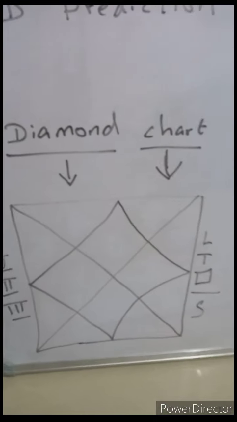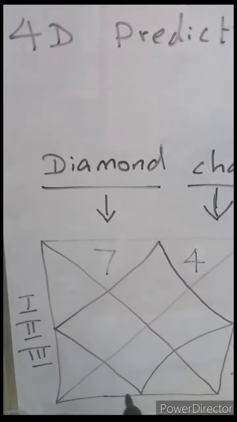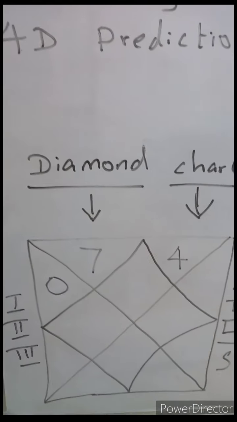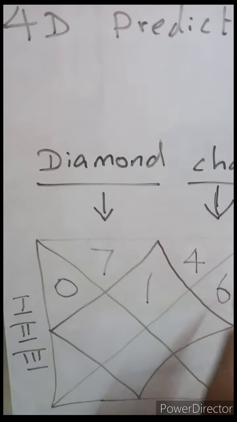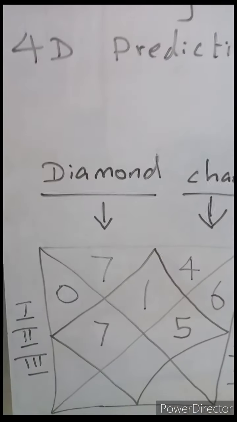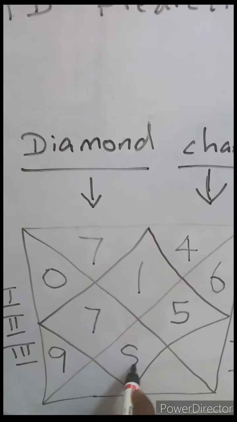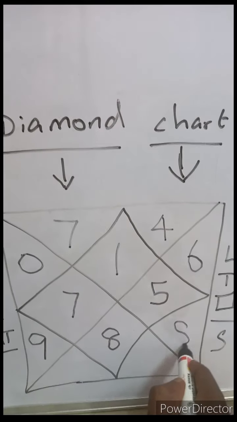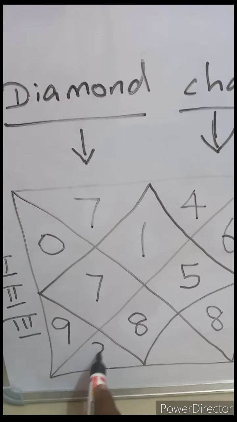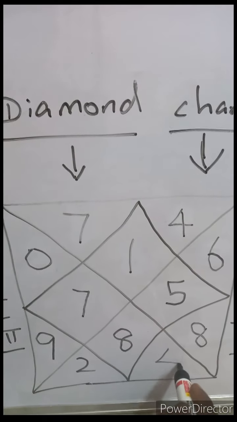The diamond chart, the first number is 7, 4, 0, 1, 6, 7, 5, 9, 8, 8, and the last row is 2, 4.